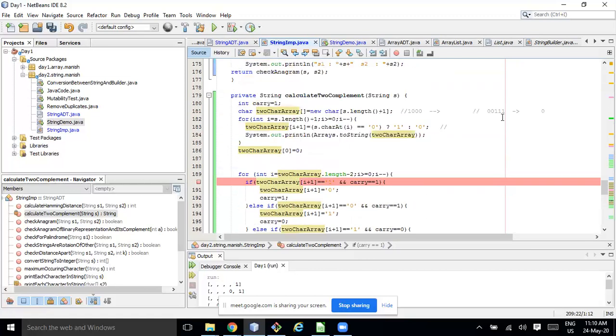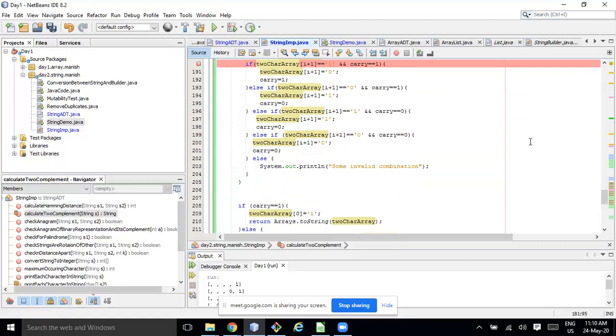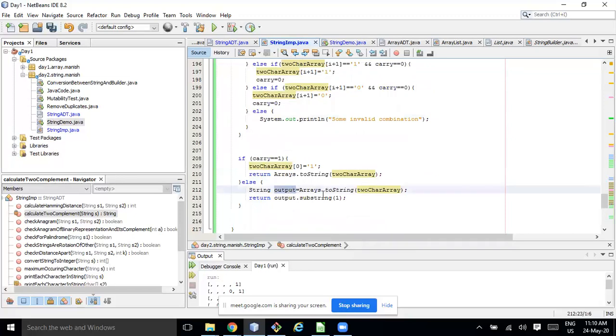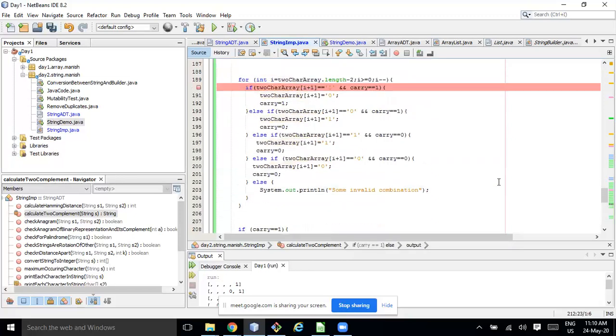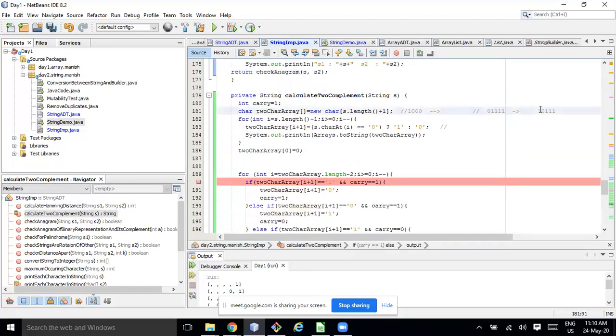For the last, suppose here is also 1 and carry is also coming 1, then it will be like 1 0 1 1 1, maybe like this. Now there are two scenarios: either the first index is 1 or 0.